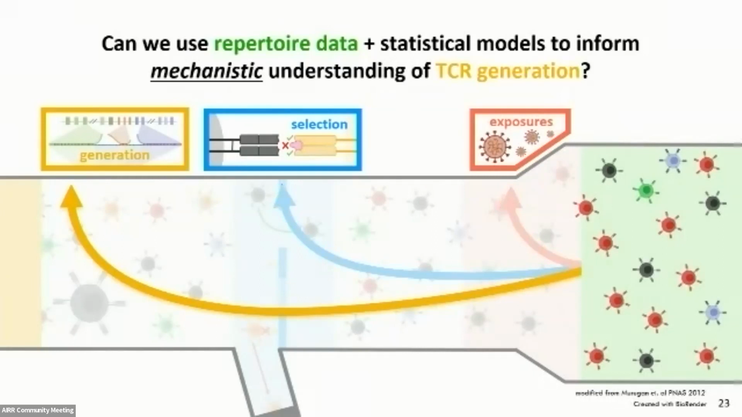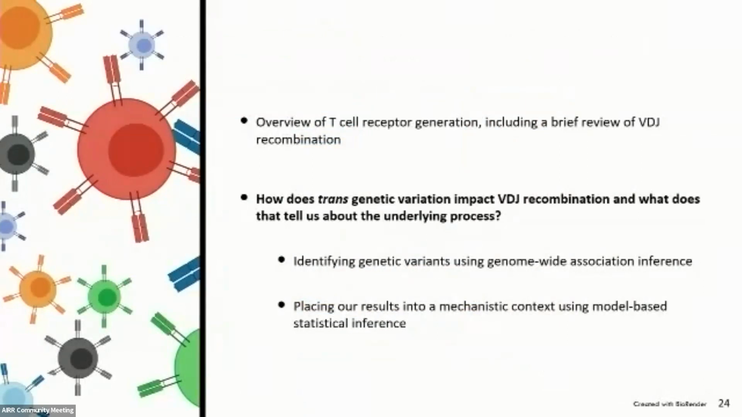But what we're interested in is how we can combine repertoire data with statistical models to inform a mechanistic understanding of the TCR generation process. So we can start thinking about questions like, how does the mechanism vary across individuals or in the context of genetic biases? And so that brings me to this main question that we've been interested in, which is, how does transgenetic variation impact VDJ recombination? And what does that tell us about the underlying process?